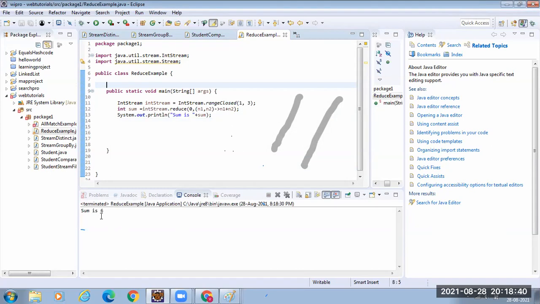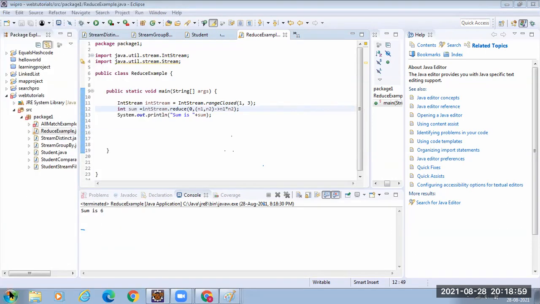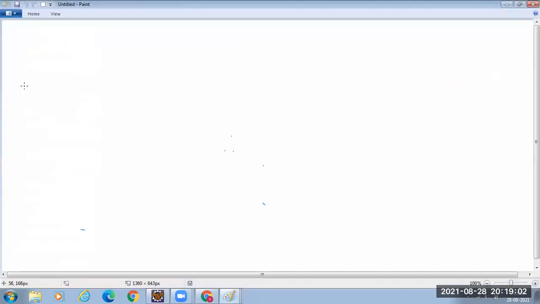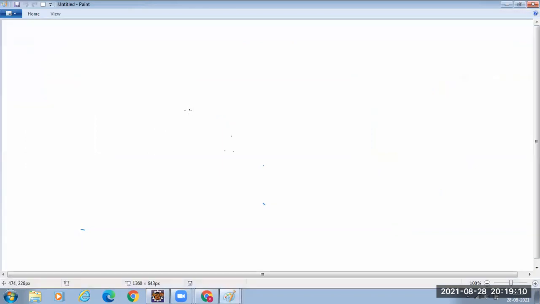See here, sum is 6. That means the stream has got reduced into just one value. That is the use of reduce. Say I will give, instead of plus, I will give multiplication. Now what happens? Here you should not give 0. Otherwise what happens? Everything will become 0. Initial value I have given 1. So what happened in my stream? What are the values? 1, 2, 3. Initial value is 1. So 1 into 1 is equal to 1.